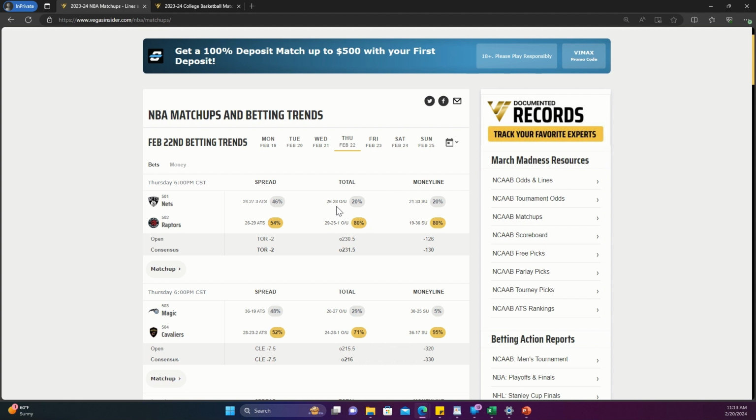In a normal scenario, the bookmakers would adjust these odds to make the over look better so that they can have more of a 50-50 split. This just ensures that they're making a profit as well. But what the bookmakers are seeing is that the public loves one outcome, but then the sharp bettors really like the other outcome. So what bookmakers will do is they're going to adjust the odds to make this outcome look as good as they can.